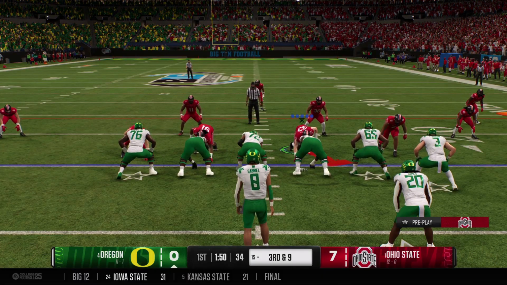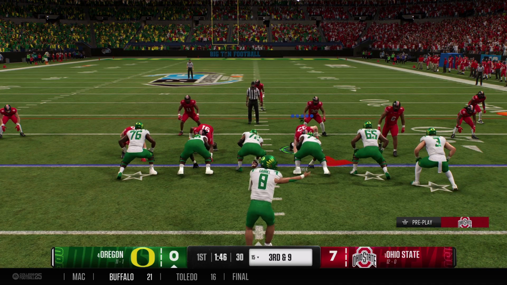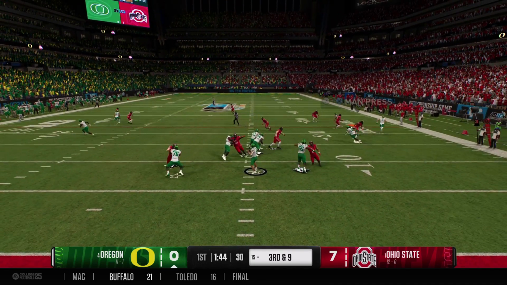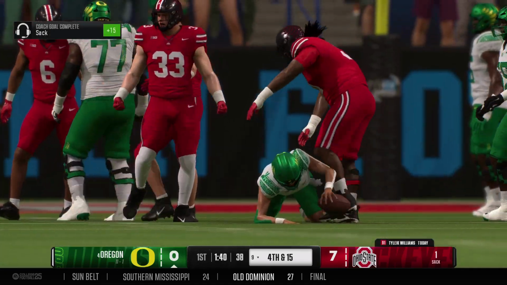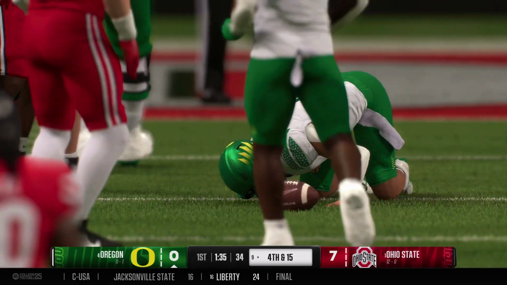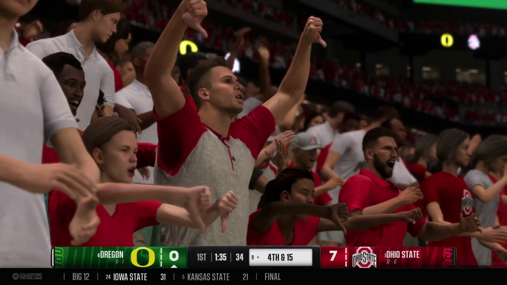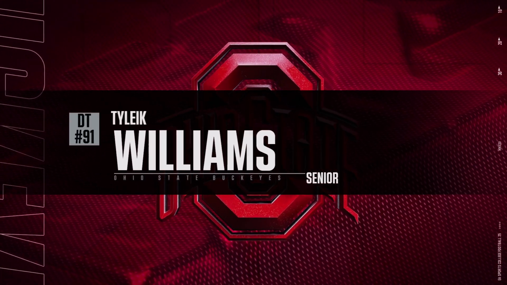Yeah, but needing this crucial conversion right now. To the air, it's Gabriel. He's running out of time here. Oh, a sack. The senior on this defense making a big play. A really good job by this defense. The quarterback looked to be trying to work through his progressions to find his open receiver, but before he knew it, he's on his back.